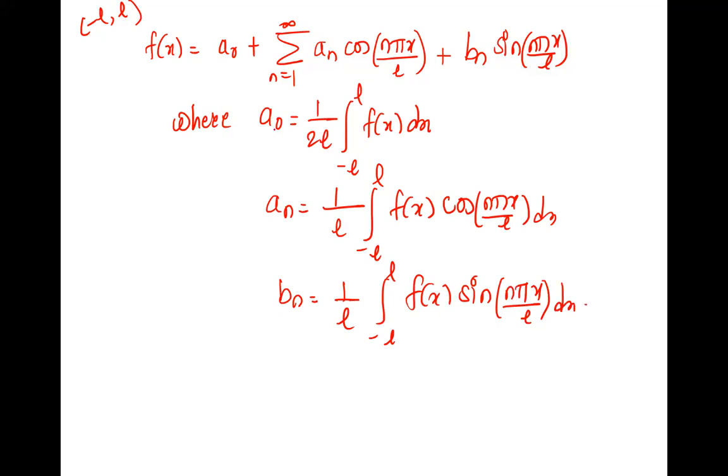Can I expect an answer from you? A naught? L is L itself. So solve for a naught. A naught is 1 upon 2L integration minus L to L f of x. What is f of x? e raised to ax dx. Solve this and tell me the value, please.